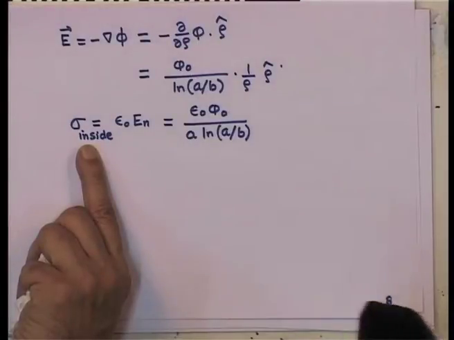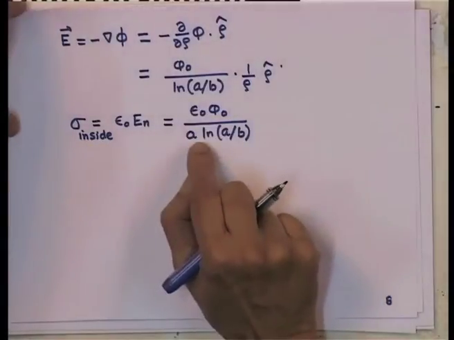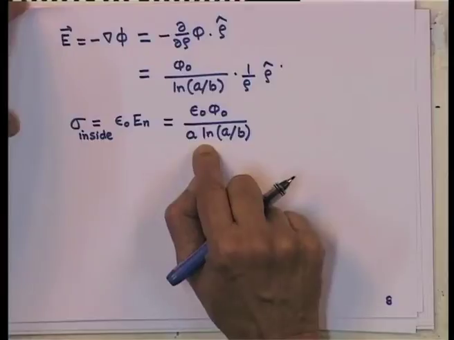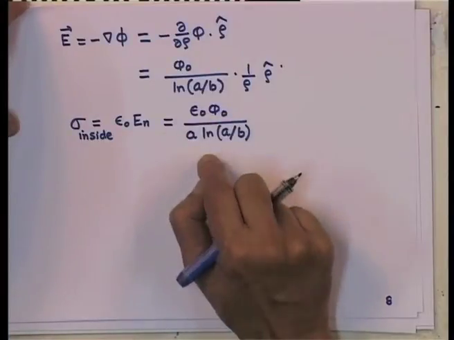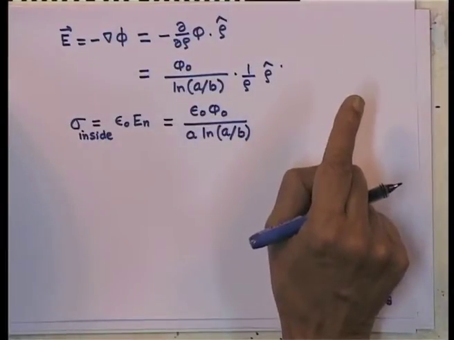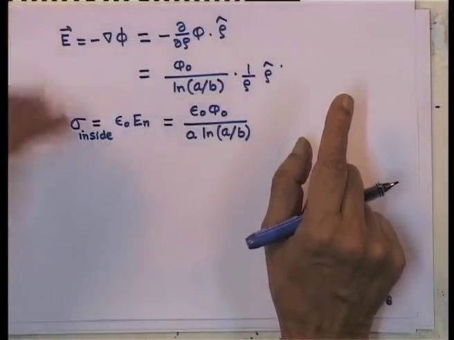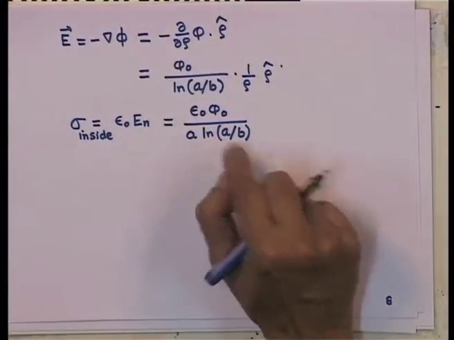And that is the reason why the charge densities on the inner and the outer surfaces are not symmetric. That is because the outer one has a radius b, and so if you take the same unit length, it has a much bigger area, and the inner one has a radius a, which is smaller.